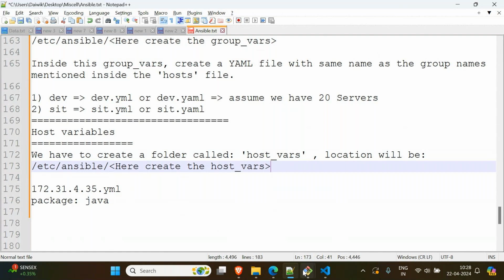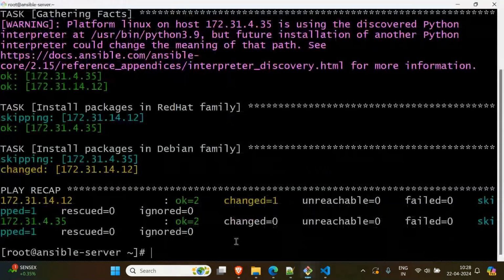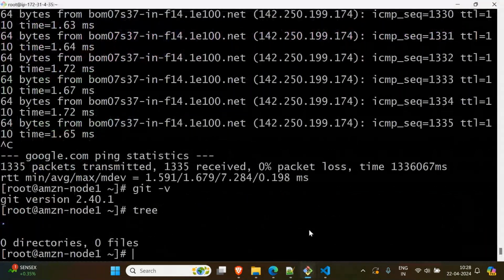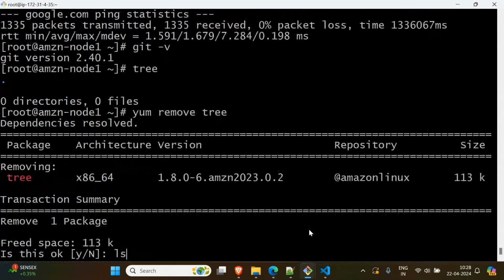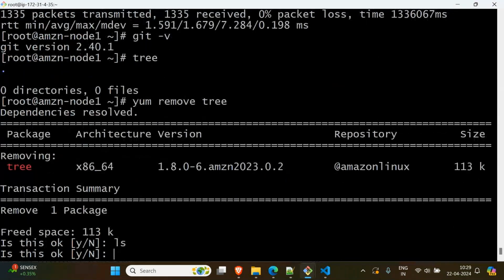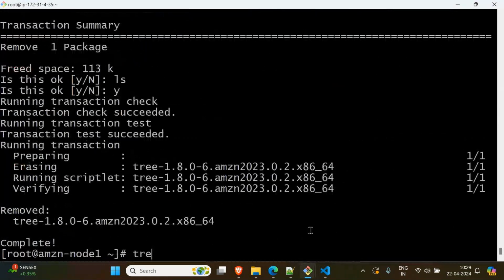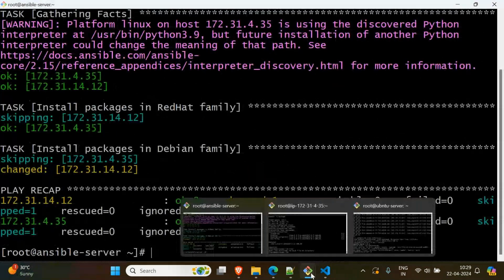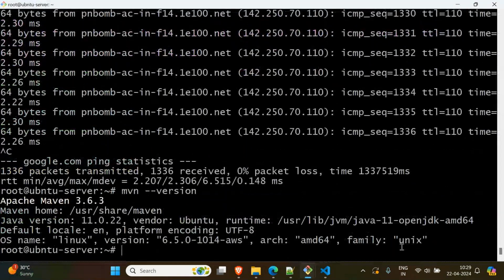Very simple. Now, before something goes wrong here, tree is there. Okay, then what I will do? Uninstall it. yum remove tree. Very good. Now no tree. Okay, let me install tree now. And this one, let me ping it.